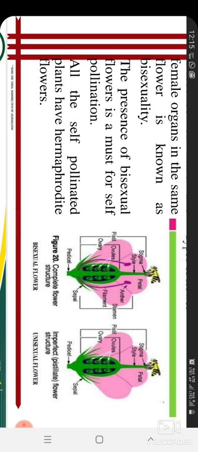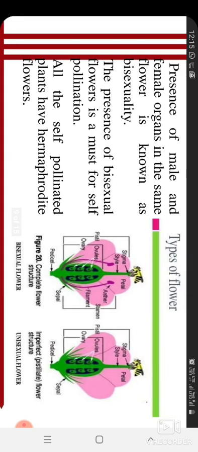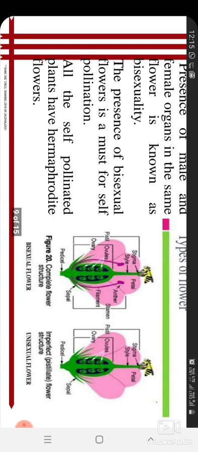See, here an example is given of a bisexual flower and a unisexual flower. A bisexual flower is called a complete flower, and a unisexual flower is incomplete, because in this either the male part or the female part will be there. If one is present, then the other will be absent. In this, you can see that the stigma is present, meaning the female part is present but the male part is absent.